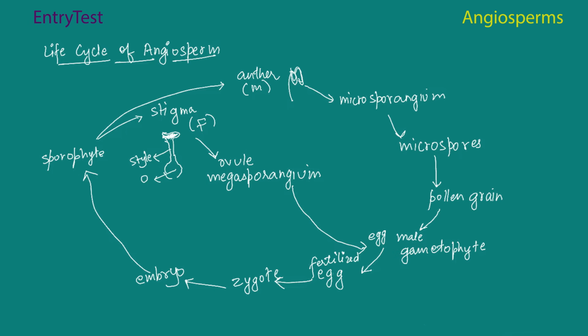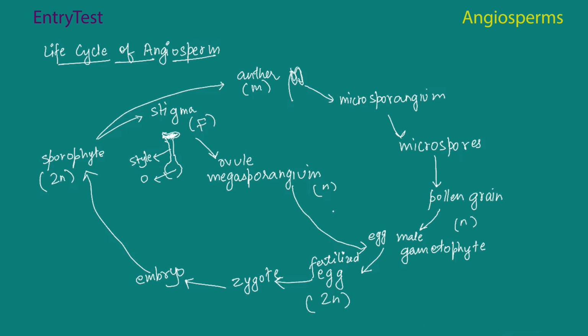Both of them fuse and they are all haploid. So right now the fertilized egg is going to be diploid. So till now everything is haploid, and then diploid, it gives rise to the embryo that develops into a new sporophyte. So the sporophyte is also diploid in its composition. So that is the life cycle of an angiosperm.